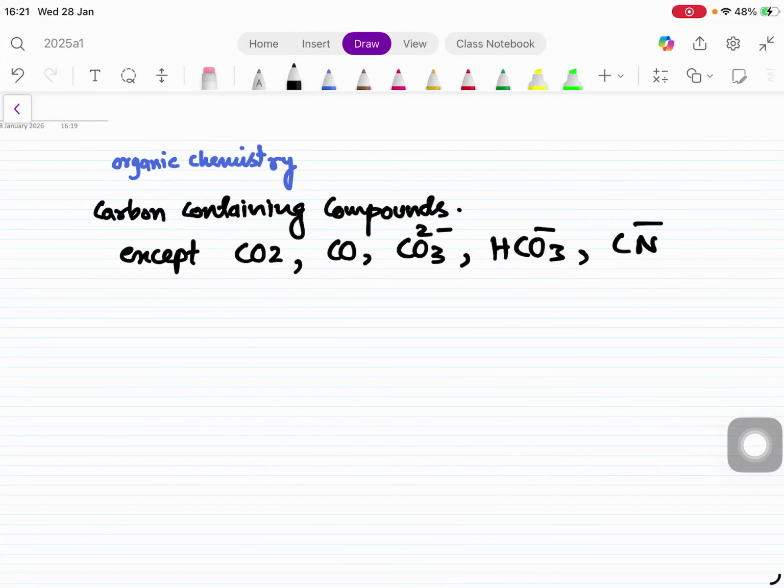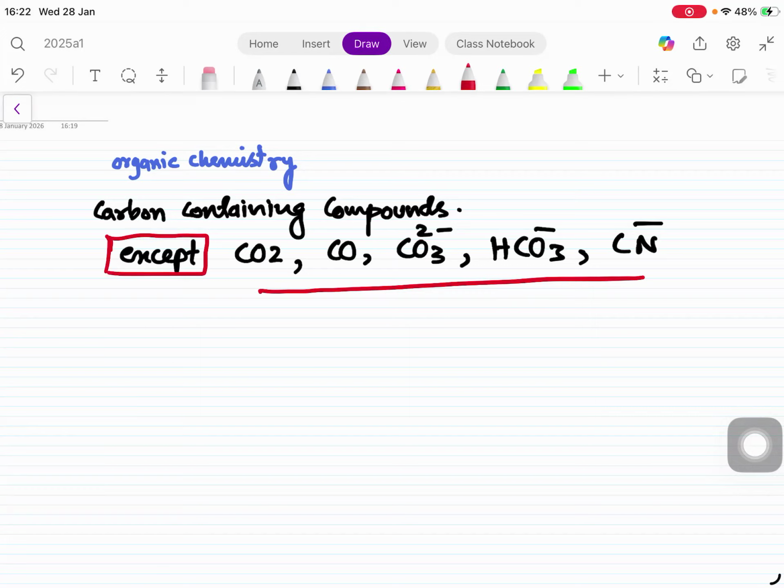Although these contain carbon, they are not organic. Other than this, whenever you see carbon, you know it's an organic compound. So other than these, they all are organic compounds, carbon-containing compounds which are known as organic compounds.